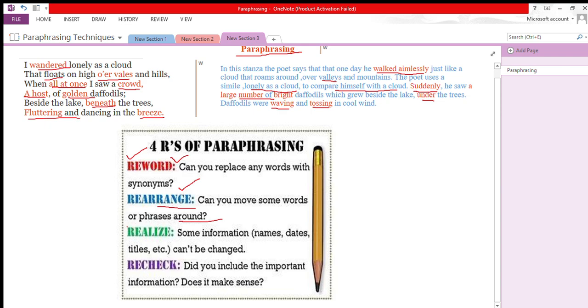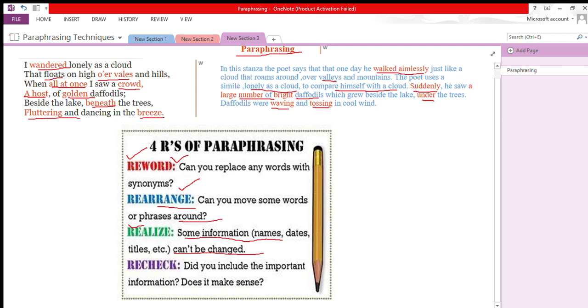The third R says realize. Realize means some information, names or dates can't be changed. Now we will see whether we have used this one. Yes. Suddenly he saw a large number of bright daffodils. We have not replaced daffodils. We cannot use any other flower's name, like we didn't use roses, lilies, sunflowers, daisies or poppies.